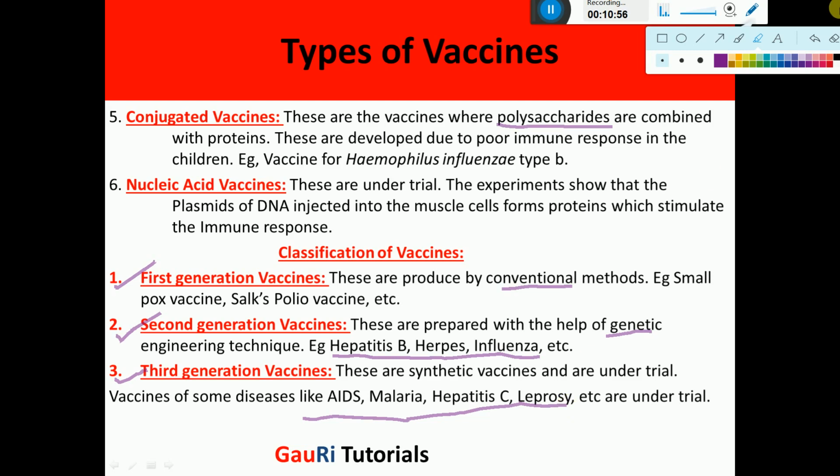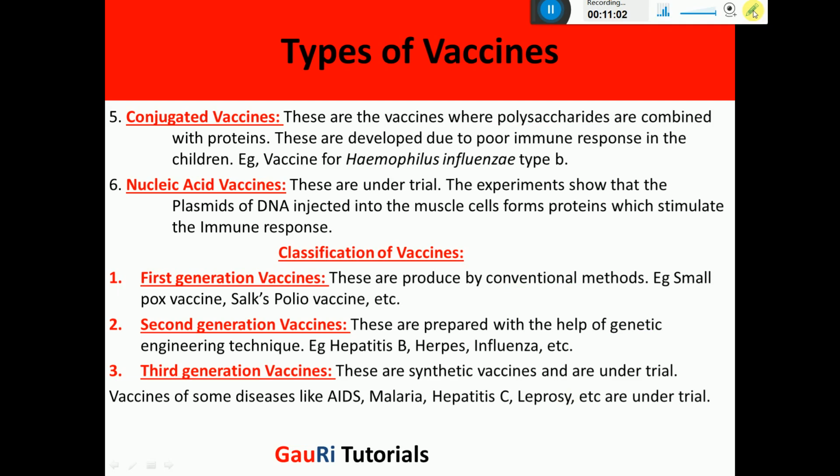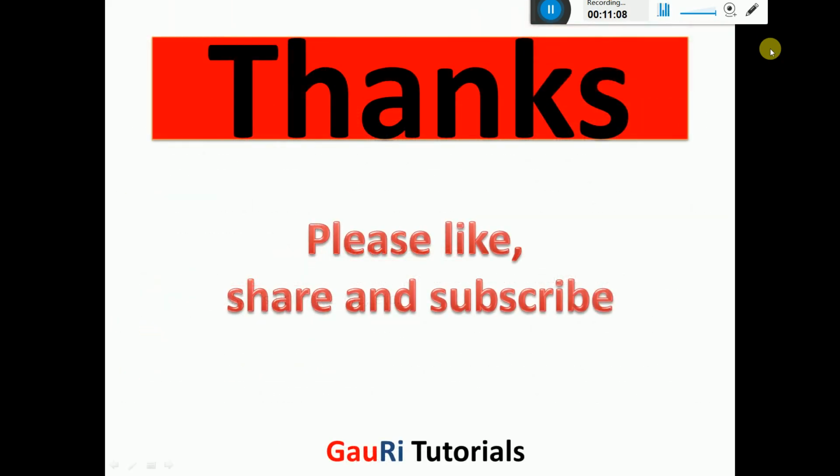So these are the different kinds of vaccines which we studied today. Today we studied the concept of immunization, vaccination, and the types of vaccines. Now in the next part of the video series, we'll be studying the other concepts related to immunity, like what are antigens, what are antibodies, how they interact, and so on. Thank you.